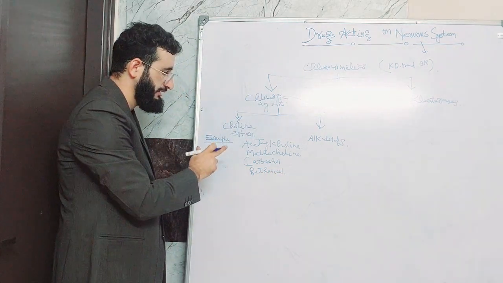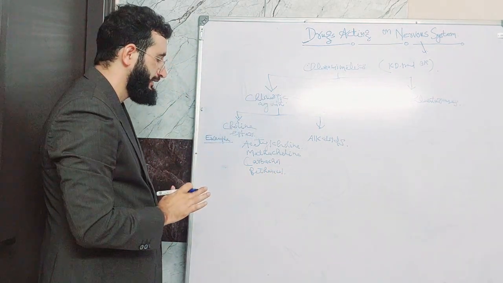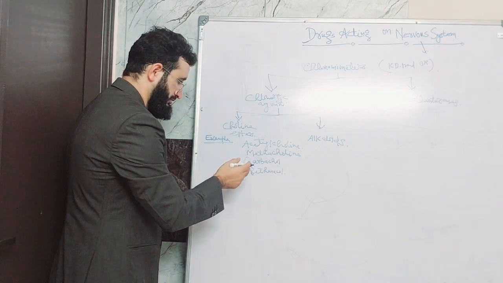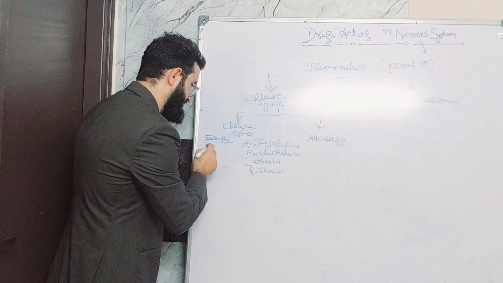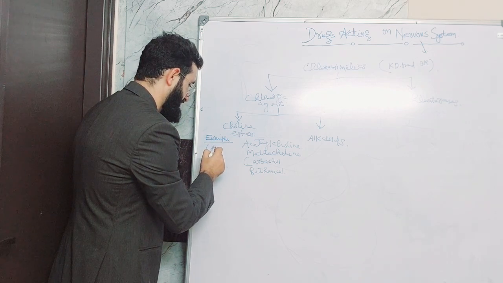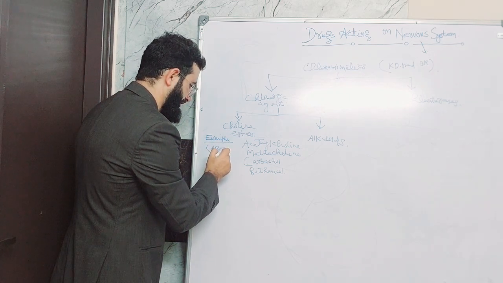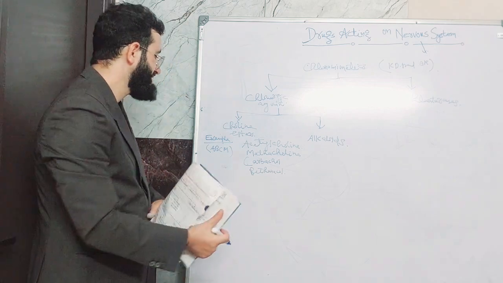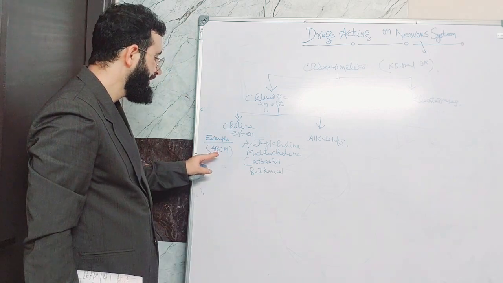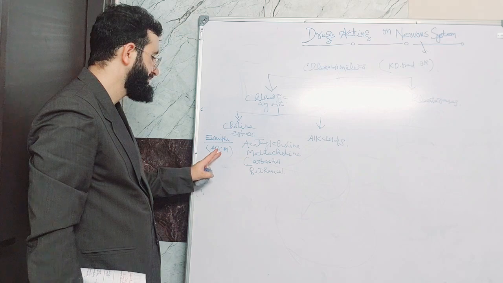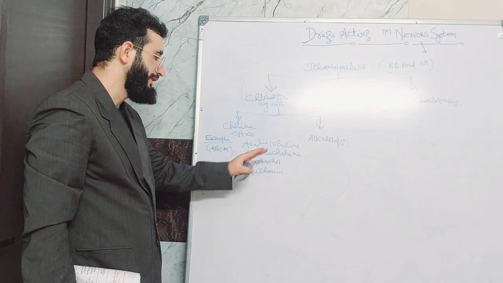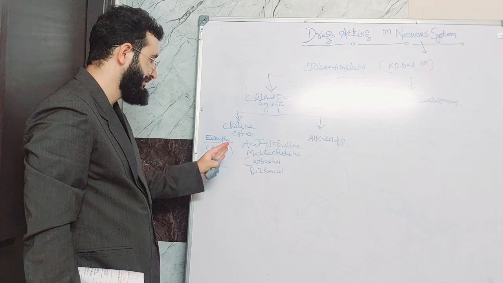Acetylcholine, methacholine, carbachol, and bethanechol. You can remember these drugs by a mnemonic, A, B, C, M: A for acetylcholine, B for bethanechol, C for carbachol, and M for methacholine. Like this we can remember these drugs.